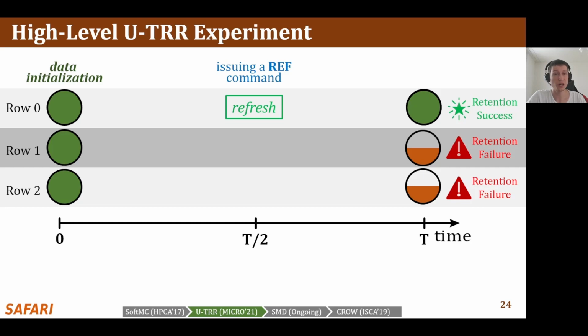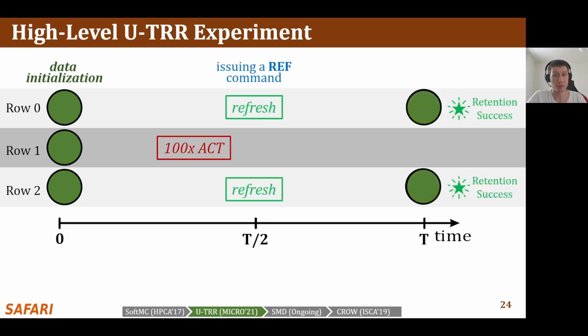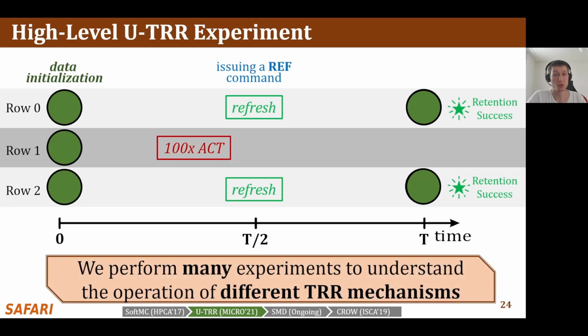To test when the TRR mechanism selects which rows to refresh, we perform multiple experiments where we change the number of times an aggressor row is hammered. For example, activating row 1 5 times may not make the TRR mechanism refresh any of the neighbors. However, activating row 1 100 times may trigger neighbor row refreshes. And we can observe this from the retention success on both row 0 and row 2 at time T. Because different TRR mechanisms operate differently, we need to perform many such experiments to understand how they detect an aggressor row and when they refresh the victim rows.